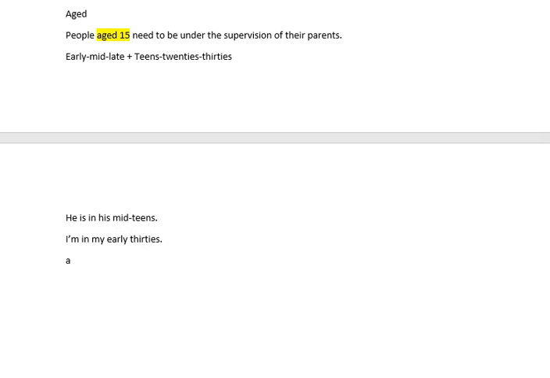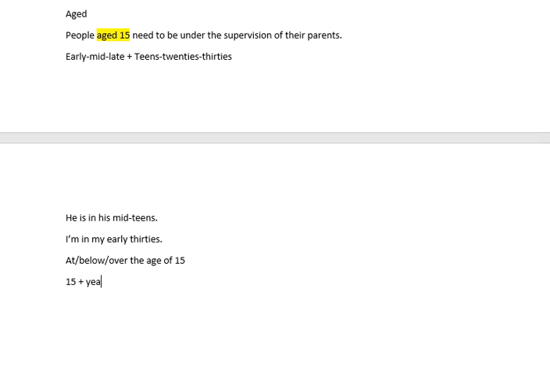The other one is at the age of something. People at the age of 15, or people below the age of 15, people over the age of 15. That's another way of talking about age. Another way still is using years of age. Actually, the number plus years of age.